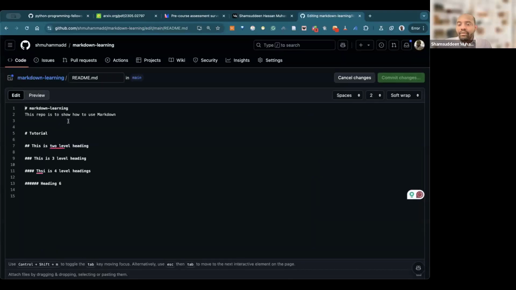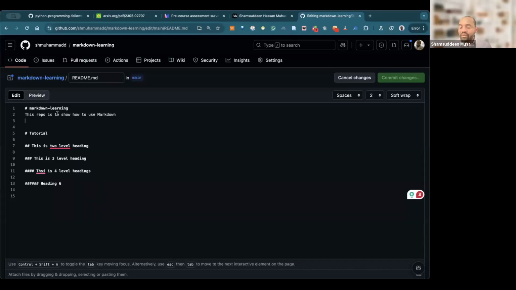Markdown, as I said, is a way of writing documents in data science. Normally, we write documents in Microsoft Word, right? But when we do data science, we will not be using Microsoft Word. There is an alternative way to write, and this way is called Markdown.